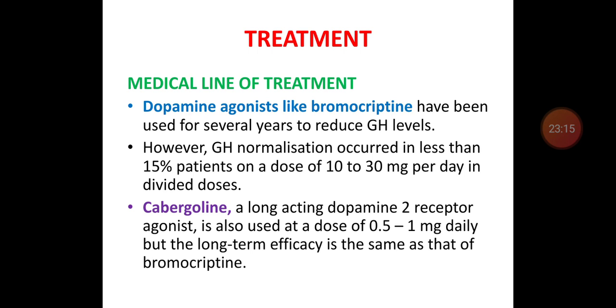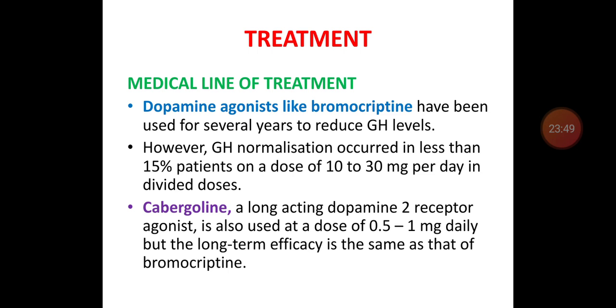So the second drug that is used is a dopamine agonist, that is bromocriptine. This is an old drug, used for several years in the treatment of acromegaly, but the result is very poor. It is very less. Only less than 15% of patients will have normalized growth hormone with a dose of 10 to 30 milligram per day.